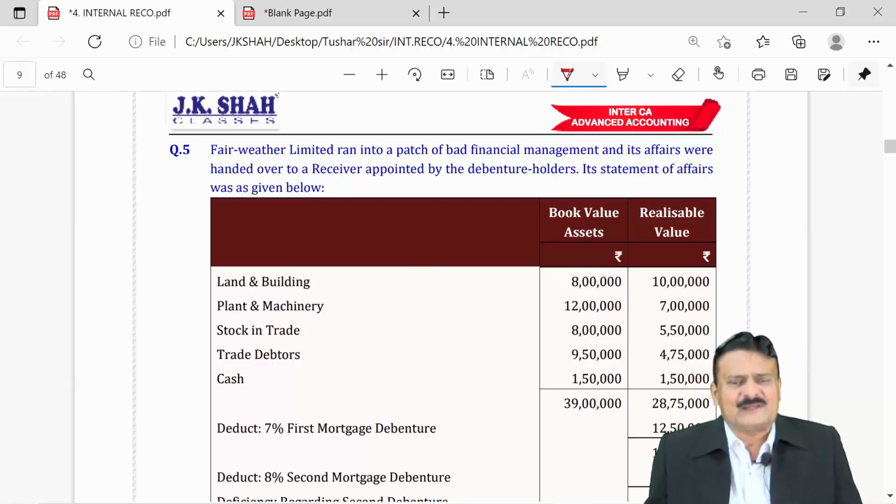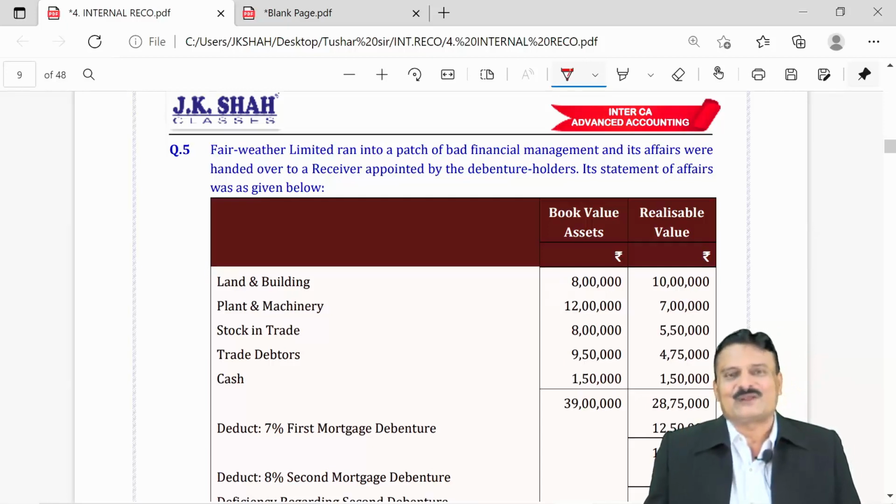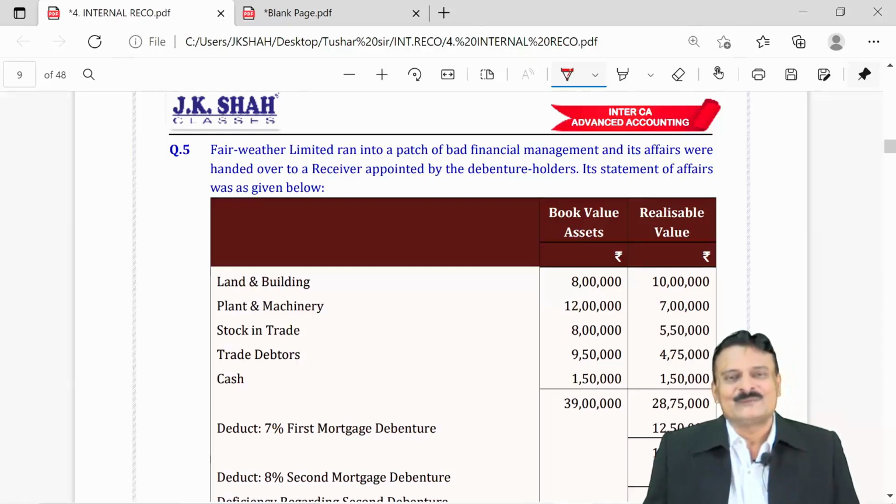All sums normally we have seen: pass journal entries, prepare balance sheet. At the most, one ledger account, working note, capital reduction account. If it's a share surrender, two ledger accounts: share surrender account and capital reduction account.